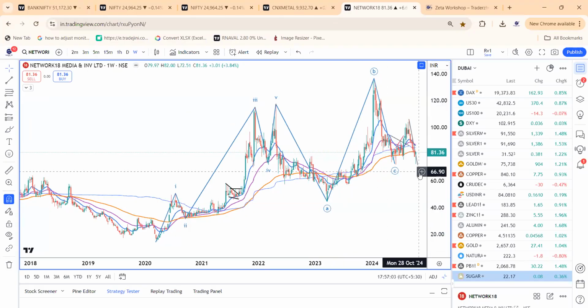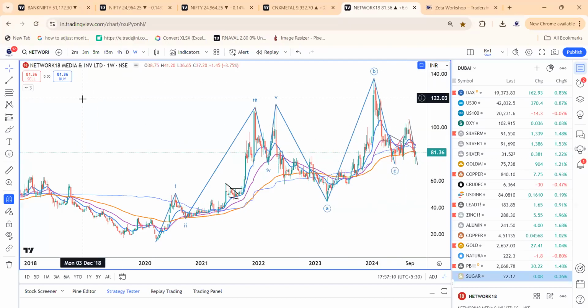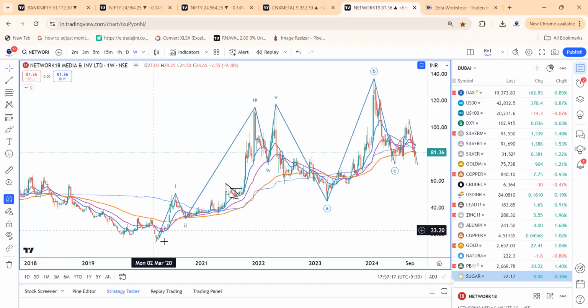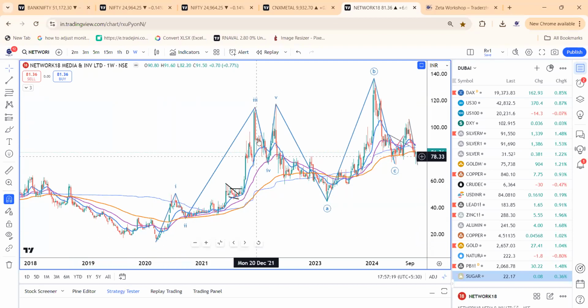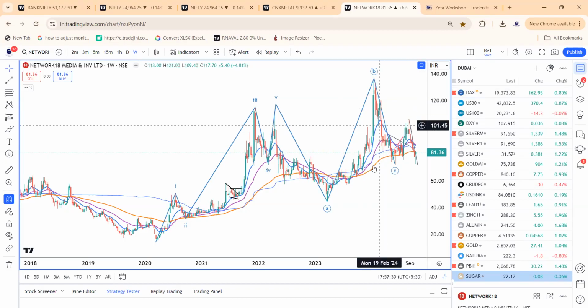The A, B, C, X could have completed, and now the trend could have been starting. Huge potential is there in the stock. See here we are seeing a clear one, two, third, fourth, and fifth, then A, B, C correction, then the third impulse should start in the stock, which could take the stock to the different levels until this low is held. 72 could be the stop for the stock.